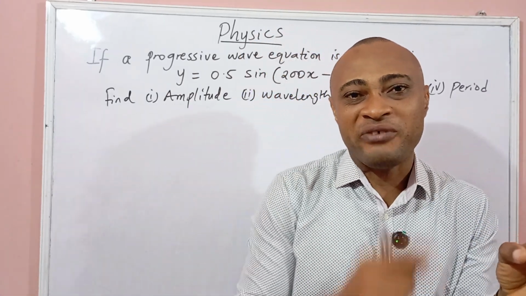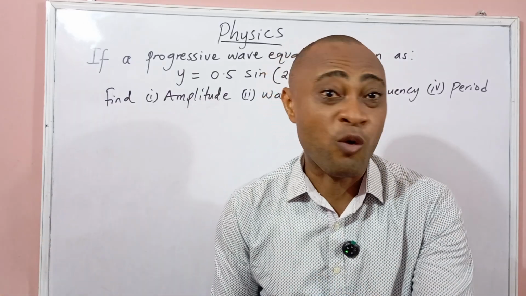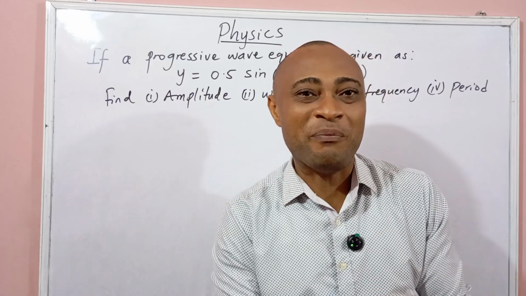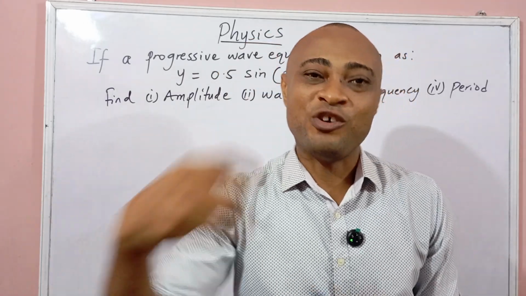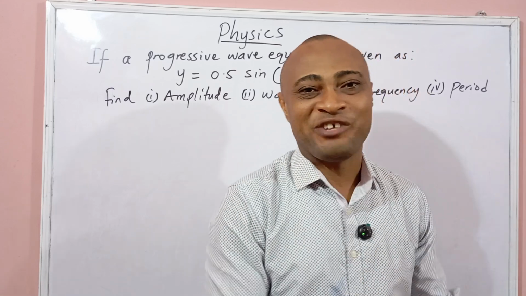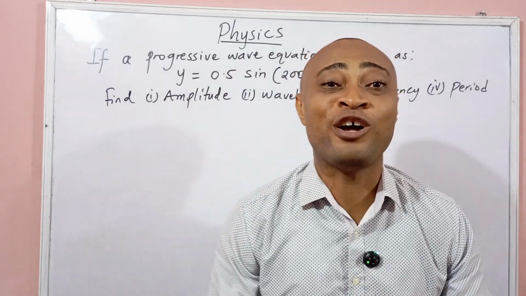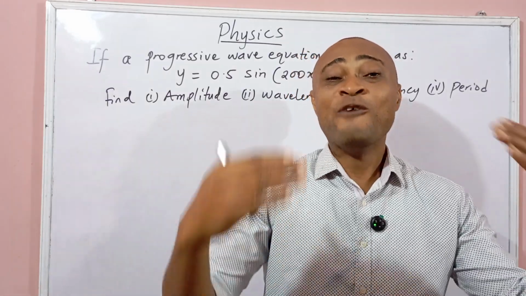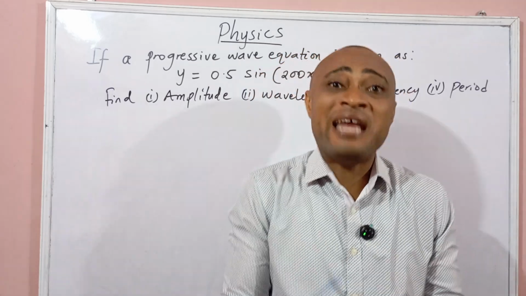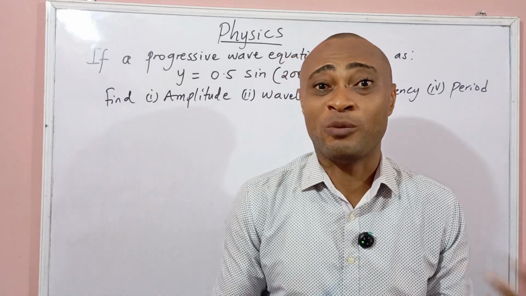A mechanical wave is that kind of wave that will require a material medium for propagation, just like a water wave, the one I cited from the beginning. You remember? So it needs a material medium. For you to see that wave in water, you must see something cast into water. Isn't that true? That's a mechanical wave. It needs a material medium for propagation. An electromagnetic wave does not require a material medium for propagation. Look at the sun, it reaches us without any material medium. Now remember that we have different kinds of electromagnetic waves.